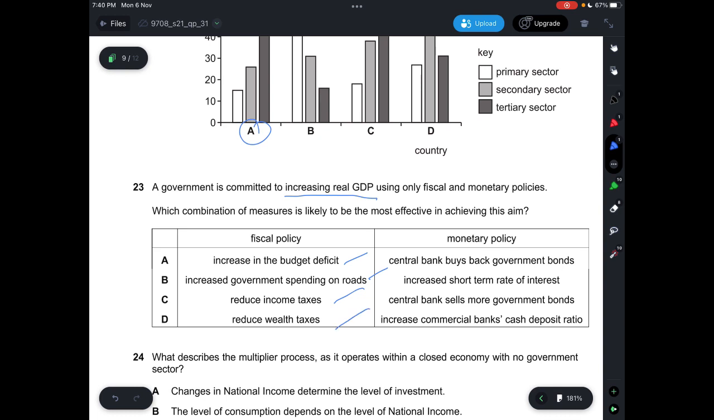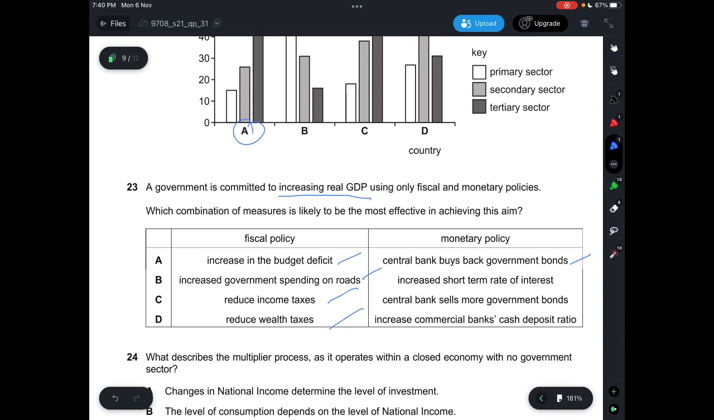Monetary policy here, it says central bank buys back government bonds. This is possible because the central bank buys back the government bonds, resulting in economic activity. B, it says increase short-term rate of interest. Incorrect, because if you increase short-term rate of interest, it will result in decreasing aggregate demand. And then central bank sells more government bonds.